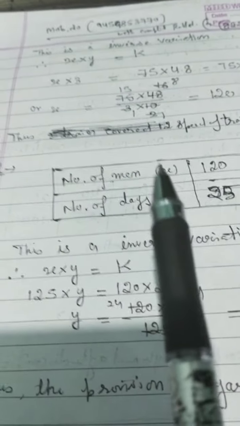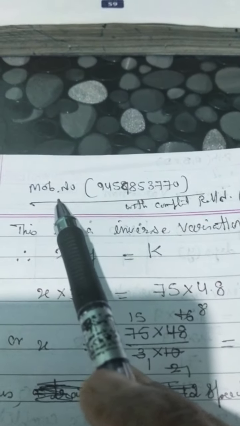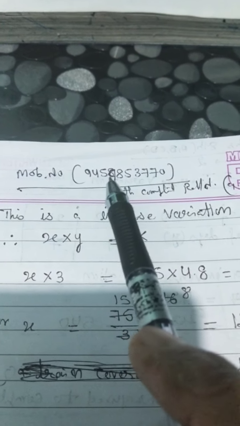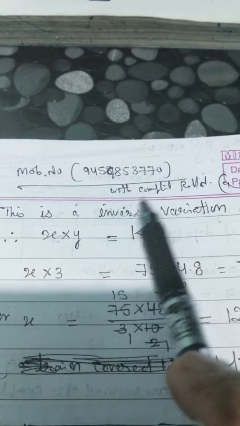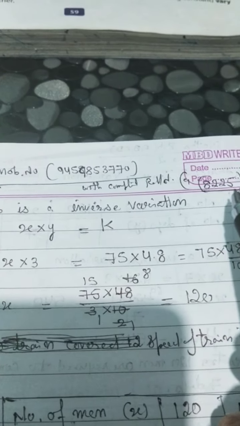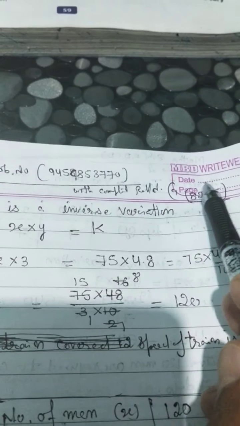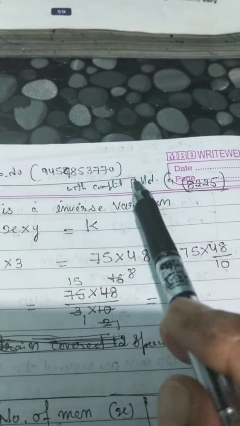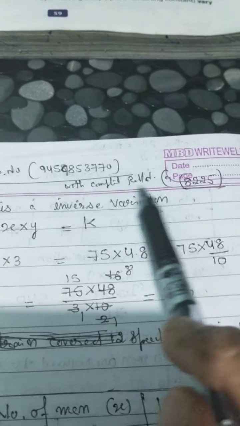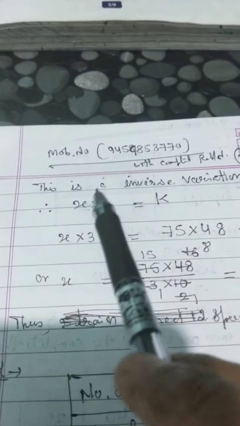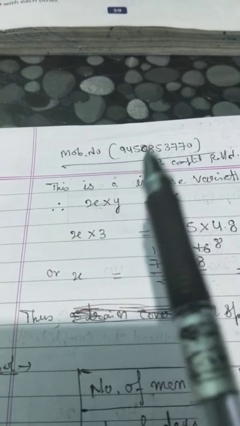All the sections of class 8, send your test to my personal mobile number, 959459853770, with your complete roll number. For example, if a student from 8B has roll number 8225, I identify that this child is from section B. Similarly, 8A, 8B, 8C, 8D, write your complete roll number and send your test only to my personal mobile number.